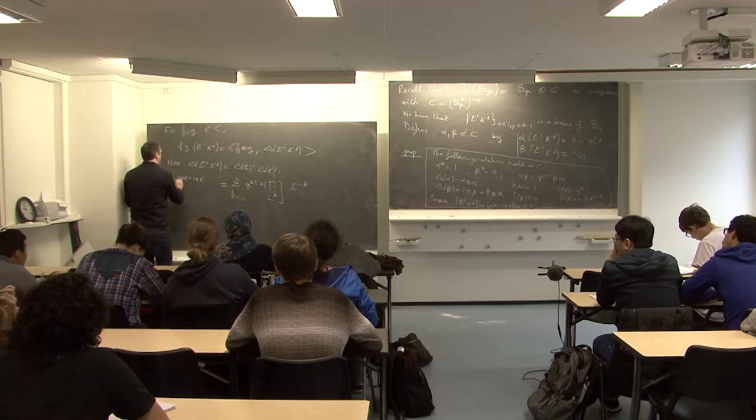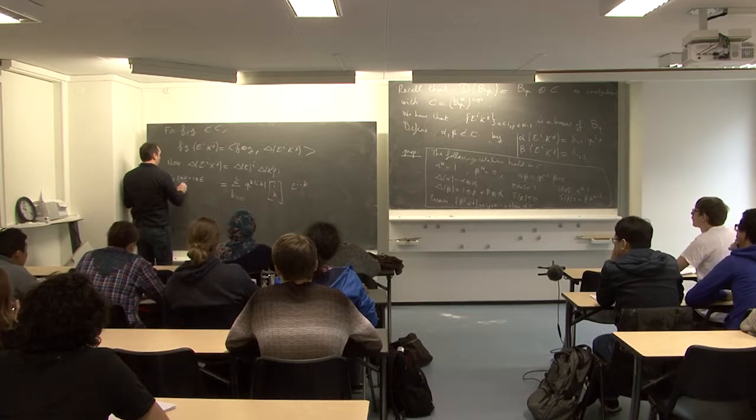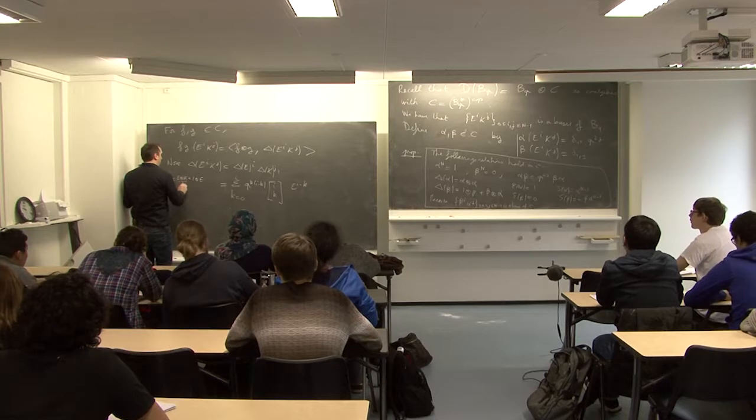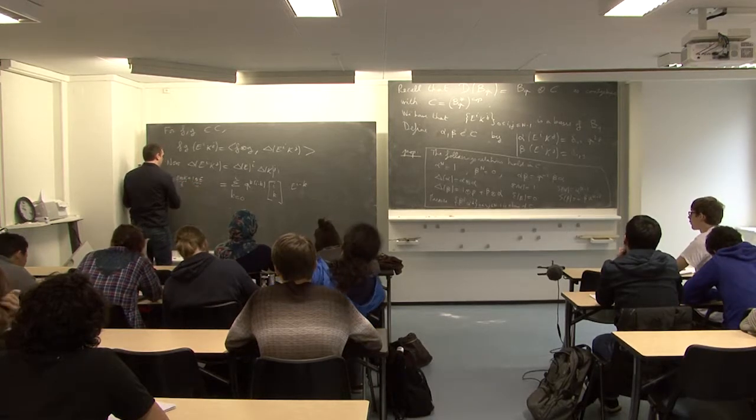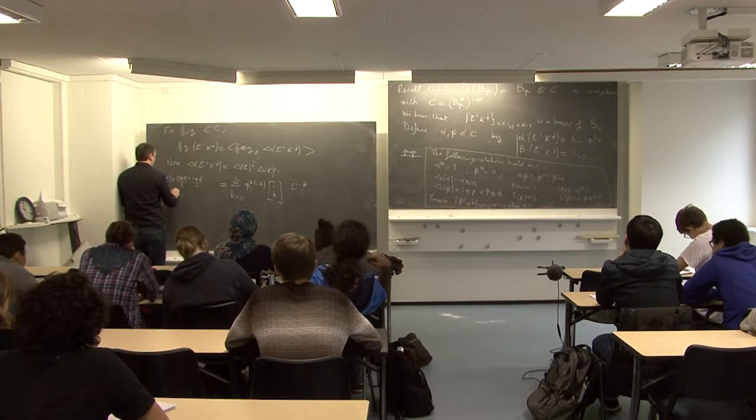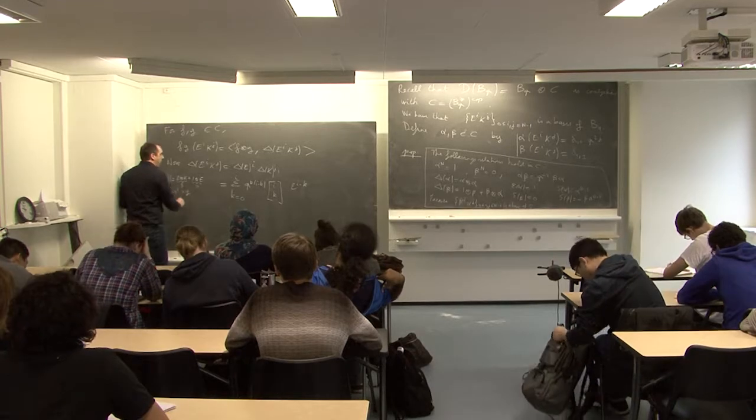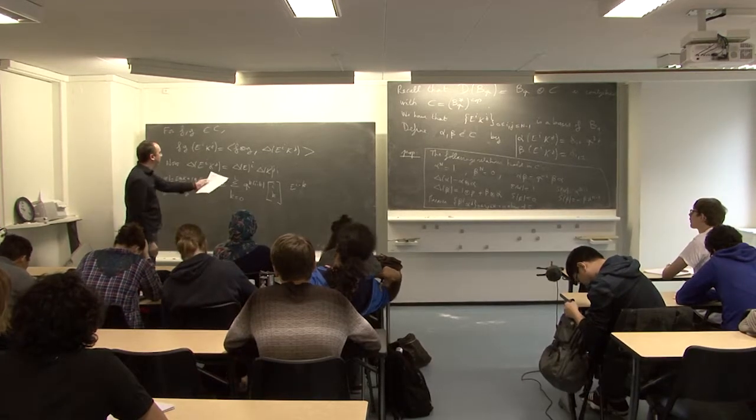So this is Y, this is X, so YX is q squared XY. So we can apply the binomial sum.